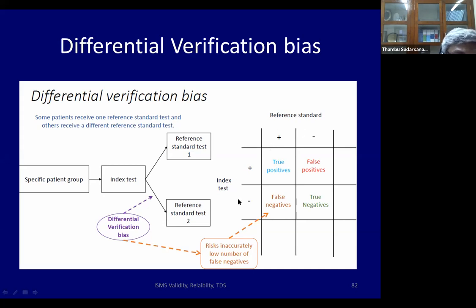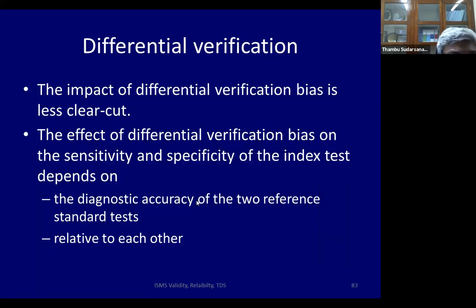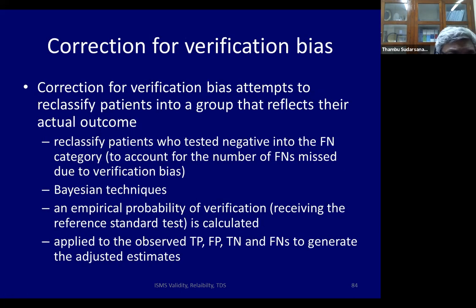But if it's not, then the sensitivity will vary. So remember, differential verification is difficult to interpret. It depends on the accuracy of the two different gold standards relative to each other, and that is where differential verification bias comes from. How do you correct for verification bias?